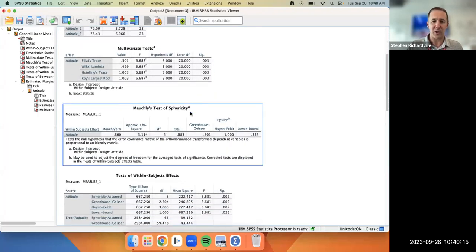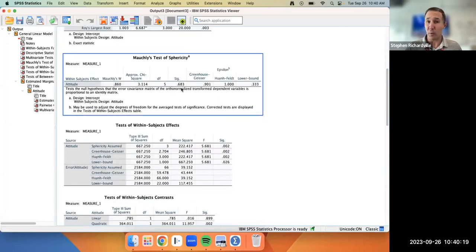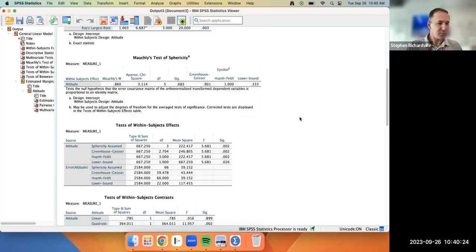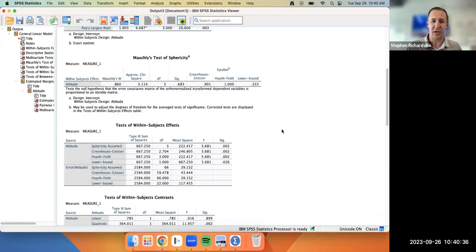Well, let's go down to Mauchly's test of sphericity. This significance of greater than 0.05 means that we've met the conditions for the Mauchly's test of sphericity. Also, we can note the chi-square of 3.114 and the degrees of freedom of 5. But this significance value of greater than 0.05 means we're in good shape.